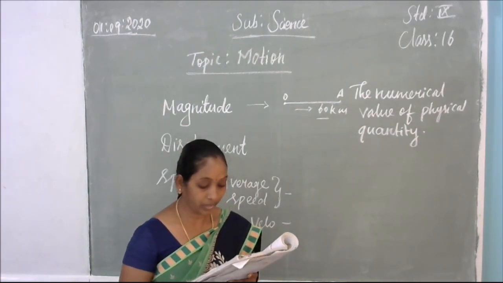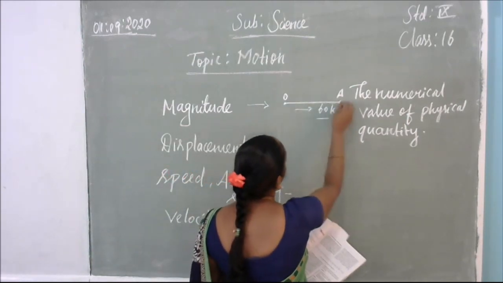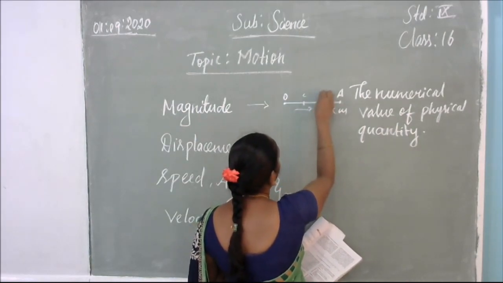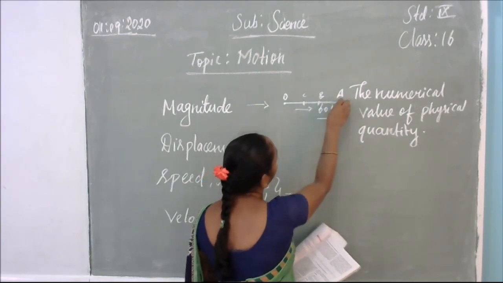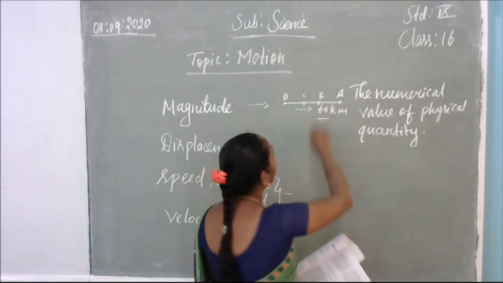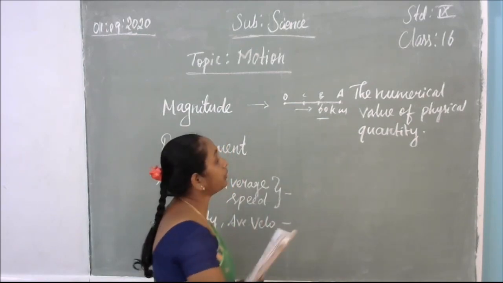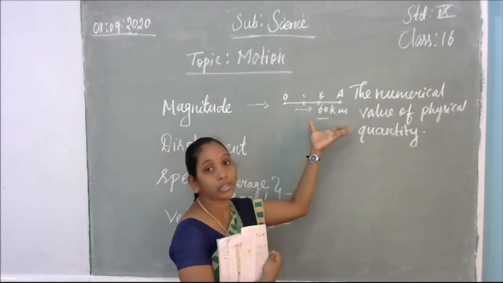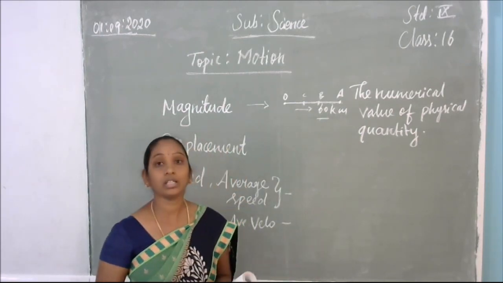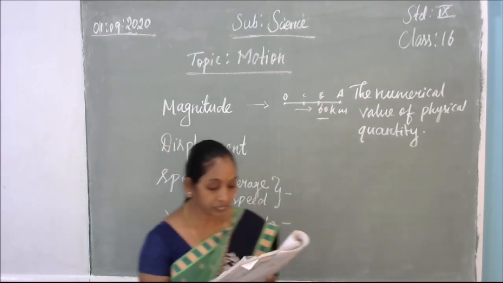From this example, can you find the distance to the final position? Yesterday we drew the diagram, no. So here from O to A, and in between C and B. From O to A, how much distance has it covered? 60 kilometers. Like that, from A to B, how many kilometers has it crossed, and from B to C, how much distance has it covered. The total numerical value of how much it has crossed, that number is called what? Magnitude, the numerical value of the physical quantity covered by the object. So next is displacement.